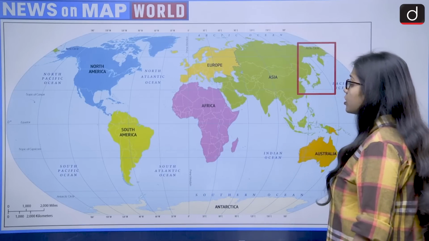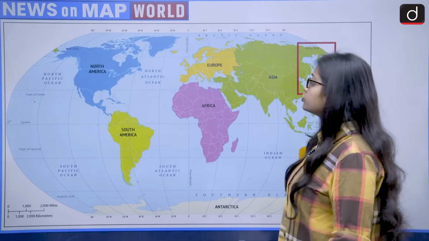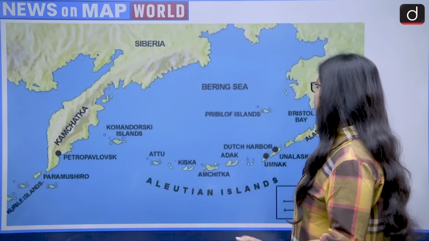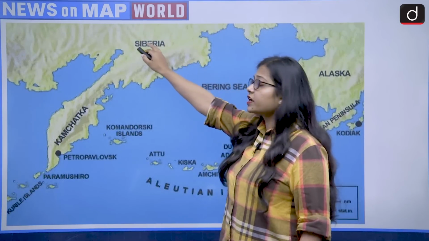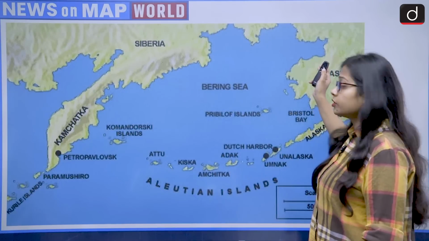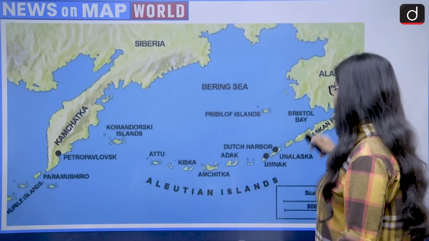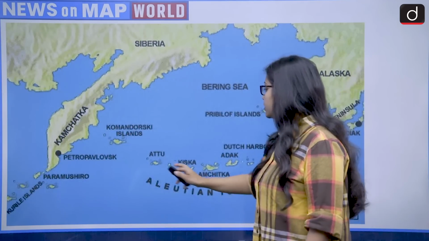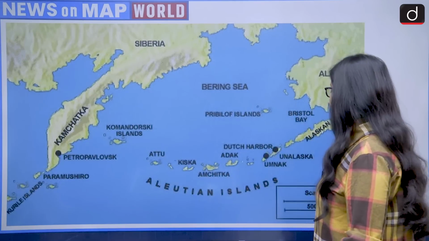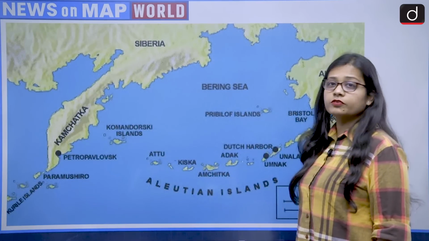If we talk about the Aleutian Islands, the Aleutian Islands lie between the US and Russia. See this, on one side we have Russia, while on the other side we have the Alaska region of the United States of America. And this is the location of the Aleutian Islands, and it lies in which ocean? It lies in the Pacific Ocean.